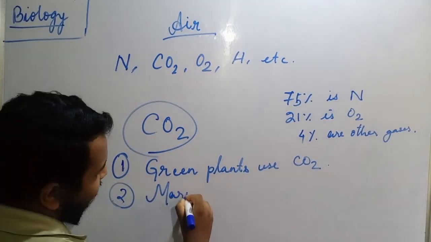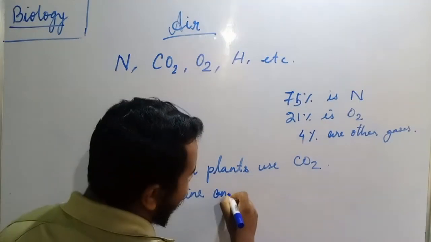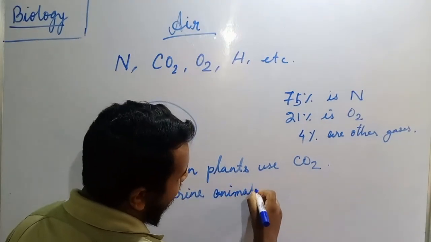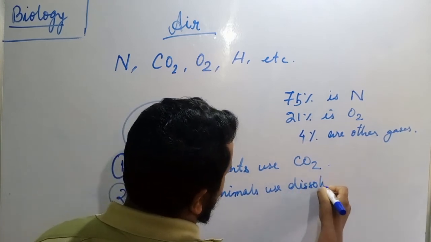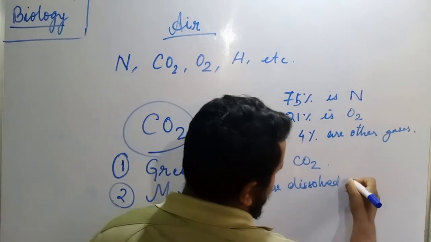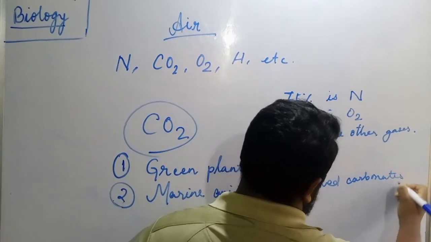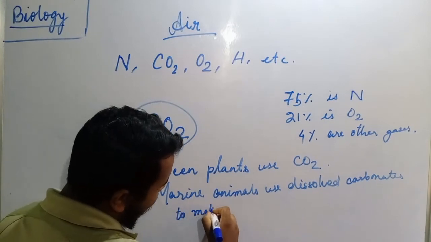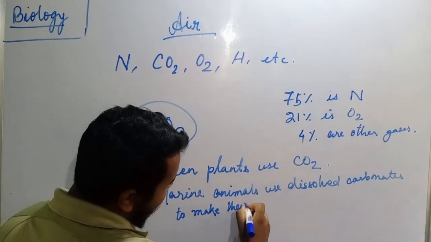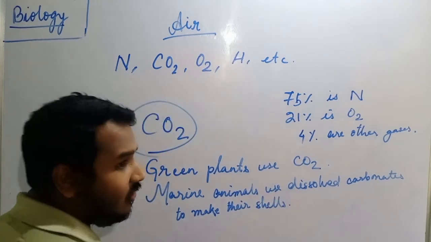marine animals, means those which are living in water. Marine animals use dissolved carbonates to make their shells.